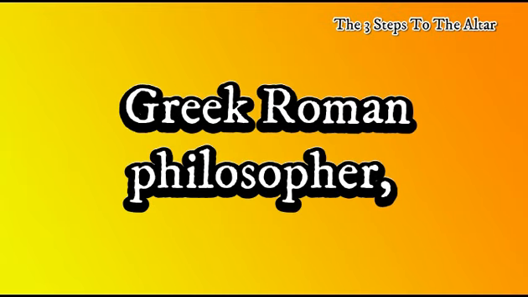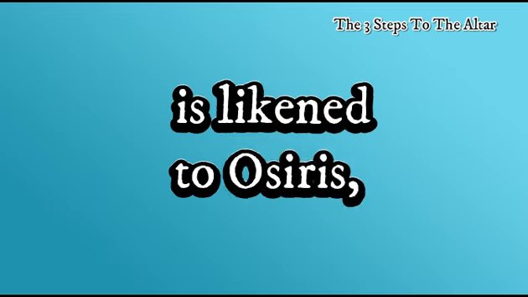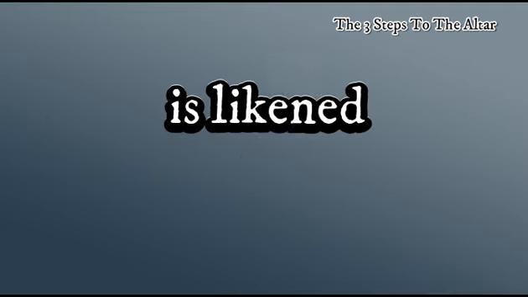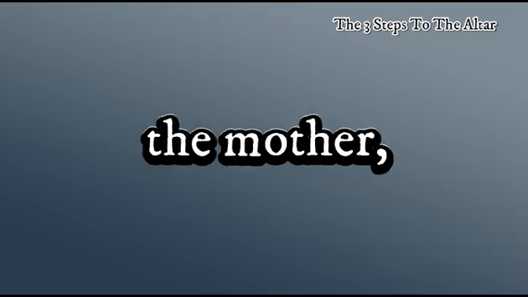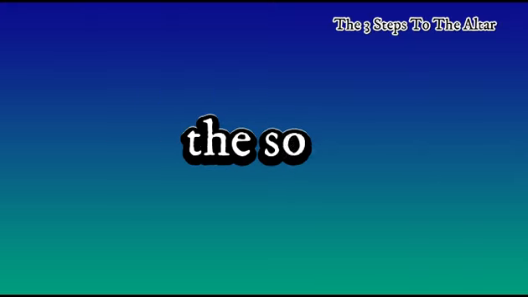The ancient Greek-Roman philosopher Plutarch, in Moralia, Volume 5, mentioned the Egyptian 3, 4, 5 triangle, stating that the upright is likened to Osiris, representing the father or origin. The horizontal base is likened to Isis, representing the mother or the recipient. The diagonal hypotenuse is likened to Horus, who represents the sun or the result.